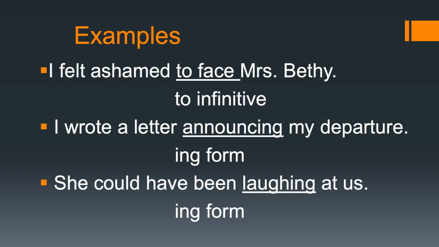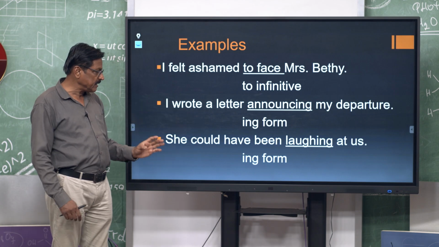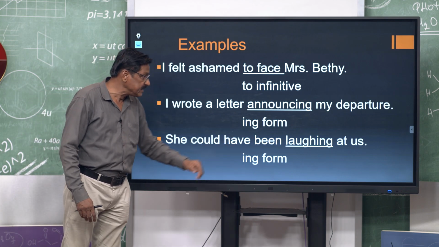Then the second one, announcing. What I told you is that "wrote" is the finite verb and "announcing" is the ing form of the verb, no "to" is coming. This is the ing form of the verb announce, announcing, like that. Then, she could have been laughing at us, that is "could have been". She could, can, this is finite, could can be changed to can when we change the sentence into present. Then laughing, laughing is also a non-finite verb, the "have been laughing" group, that is the ing verb.